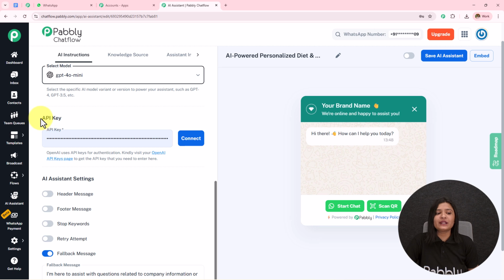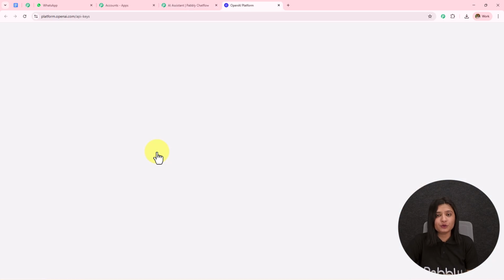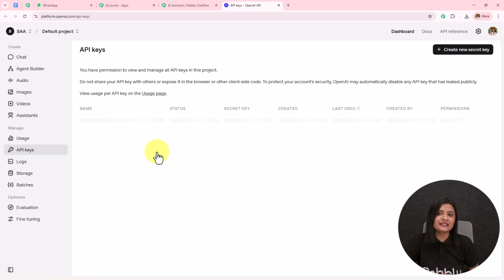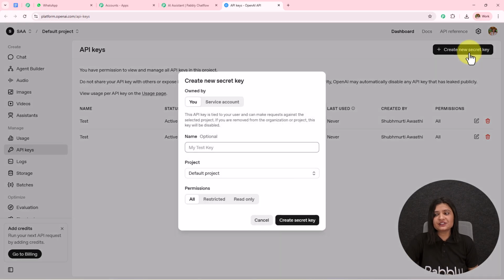Now I'm going to enter this API key to build the connection. I have the paid account and I'm using that. It is necessary to have a paid account to use this AI agent. Now over here we need to enter this API key. To get this API key, a hyperlink is provided in the help desk which I'm going to open, and it will take me to the API keys page of OpenAI. To create a new key, I simply need to click on this create new secret key.